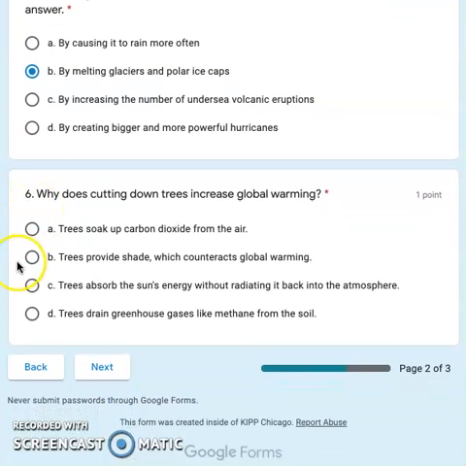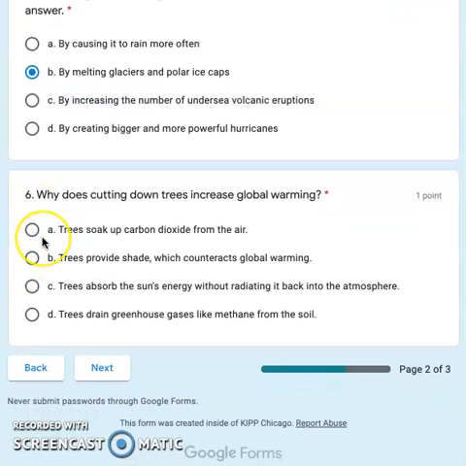Why does cutting down trees increase global warming? Well, trees soak up carbon dioxide from the air, right? And so if we're burning the trees, all that carbon dioxide that trees have is going to then be released into the atmosphere, which is going to cause more greenhouse gases to build up and then more of the sun's energy to be trapped, and then our average temperature is going to increase.